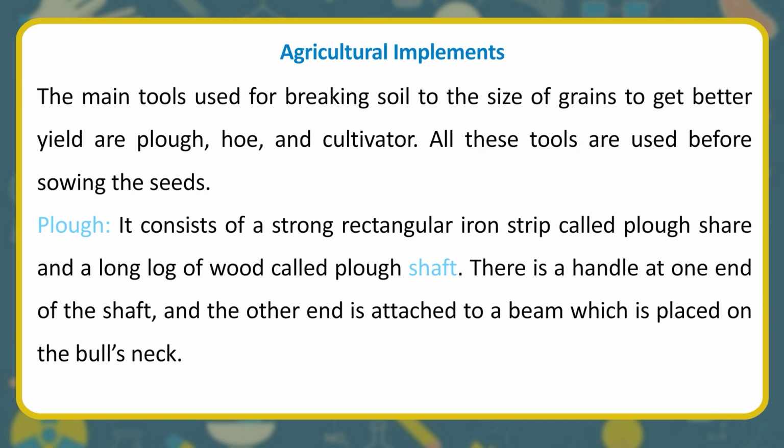The main tools used for breaking soil to the size of grains to get better yield are plow, hoe, and cultivator. All these tools are used before sowing the seeds. Plow. It consists of a strong rectangular iron strip called plowshare and a long log of wood called plow shaft. There is a handle at one end of the shaft, and the other end is attached to a beam which is placed on the bull's neck.